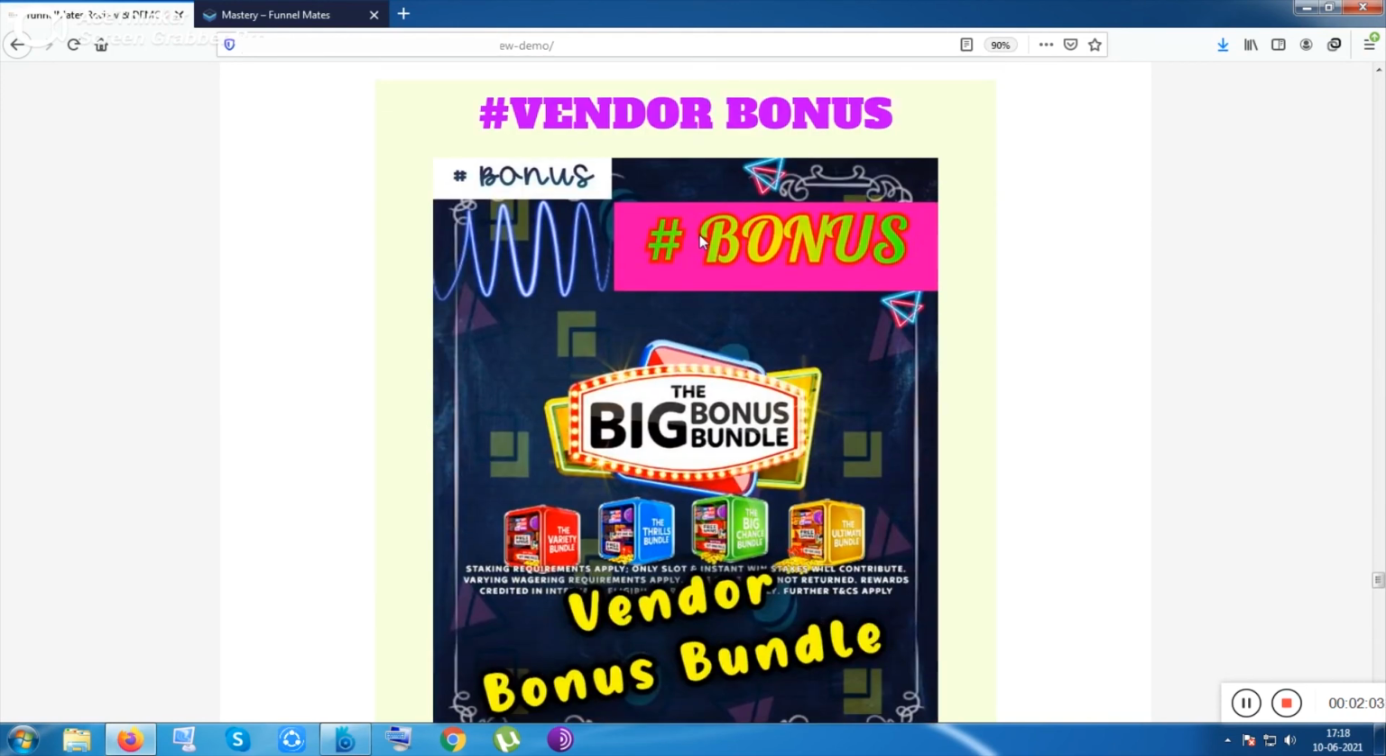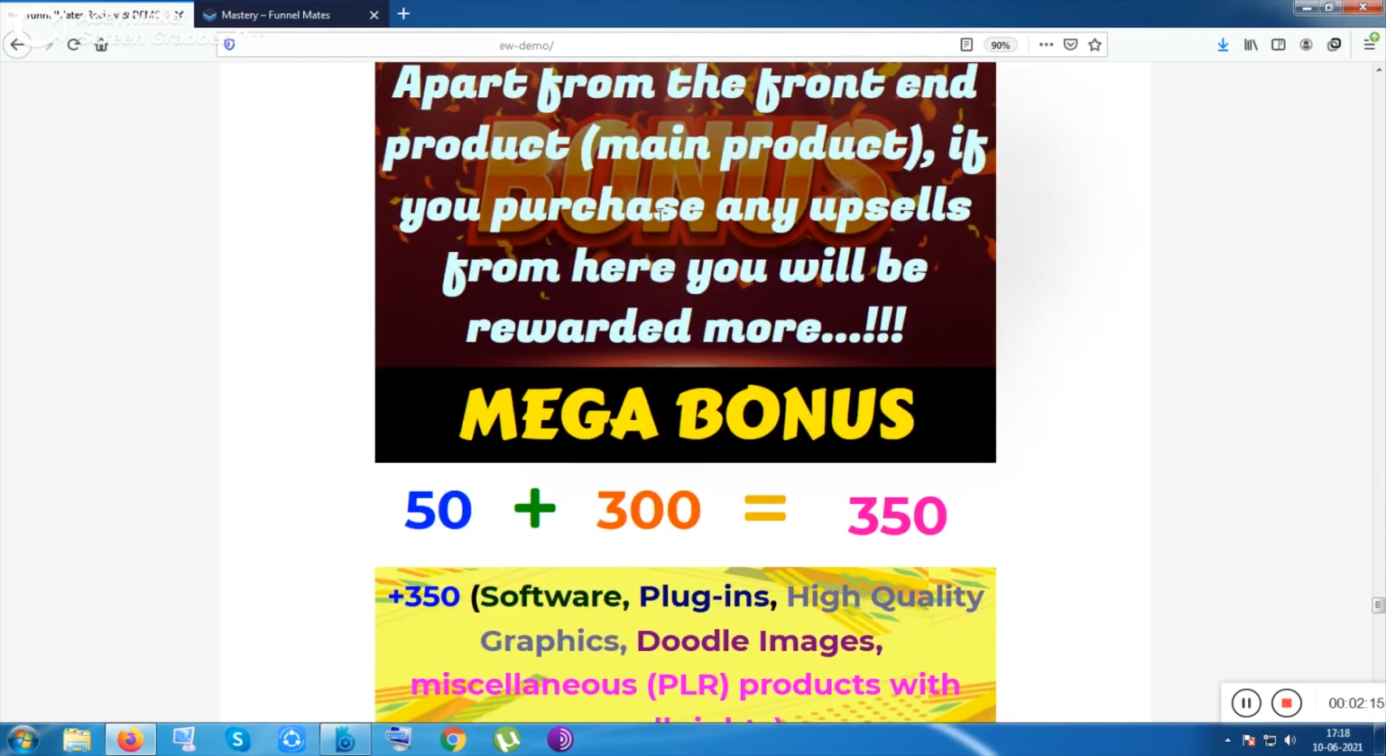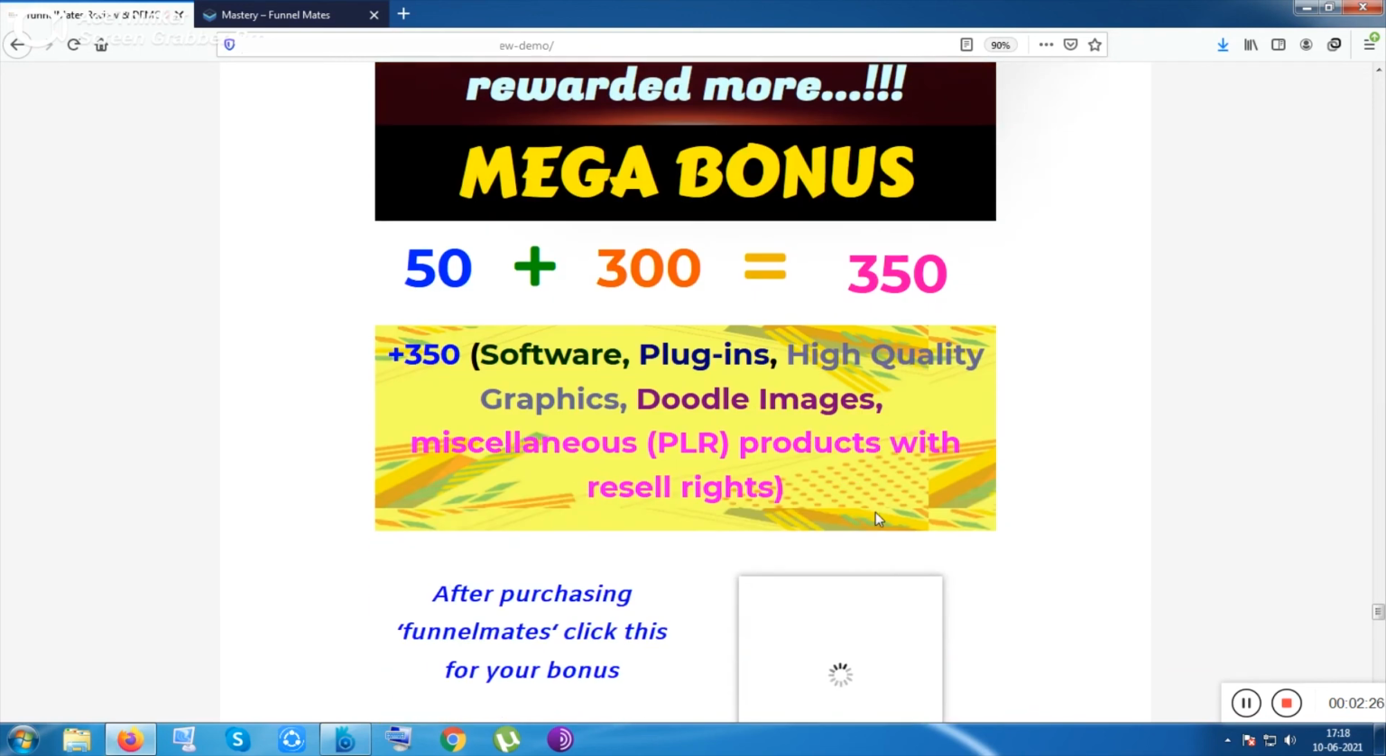This is also a vendor bonus given by the vendor to you. If you purchase anywhere, by default this bonus comes to you. And if you purchase any upsell, you will get the mega bonus, 350 plus items. Inside that, more software, plugins, PLR products, images, songs, everything will be given.